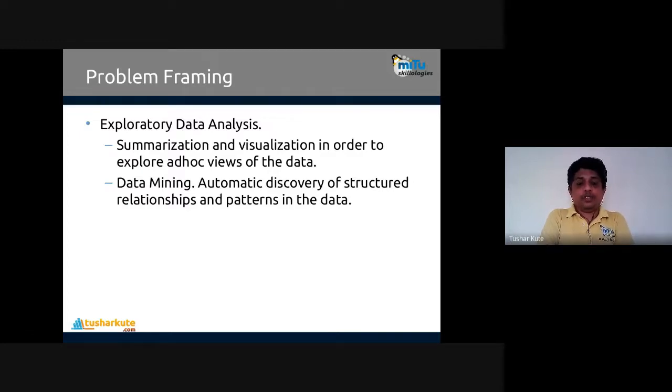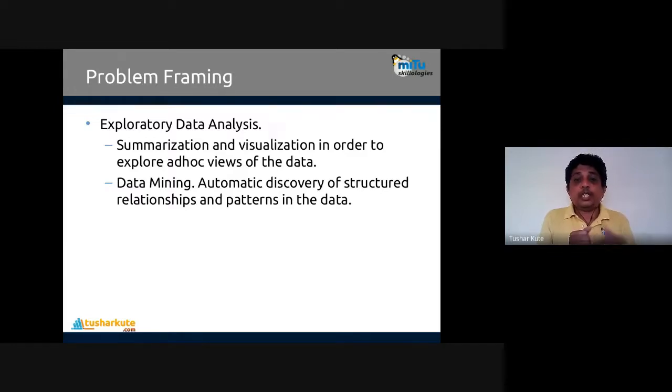That is called exploratory data analysis. We explore the data and find novel insights inside. Summarization and visualization of the data can be done in exploratory data analysis in order to explore ad hoc views of the data. We just check temporarily, yes, the data is fine, so I can make use of that particular data.